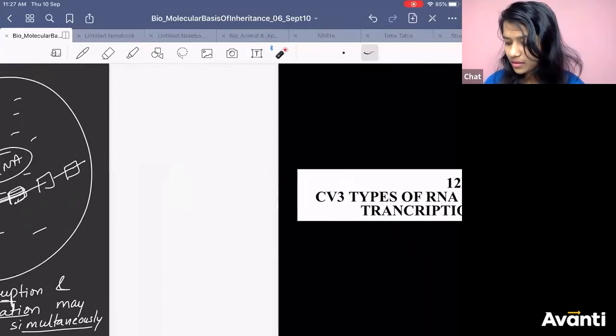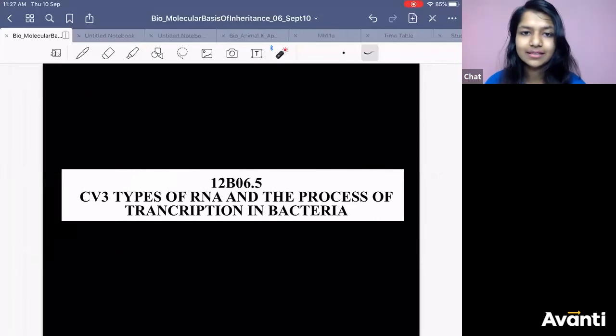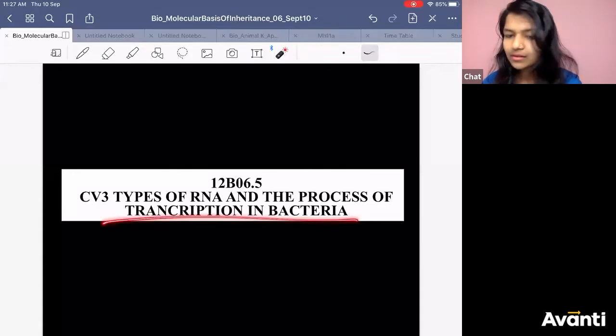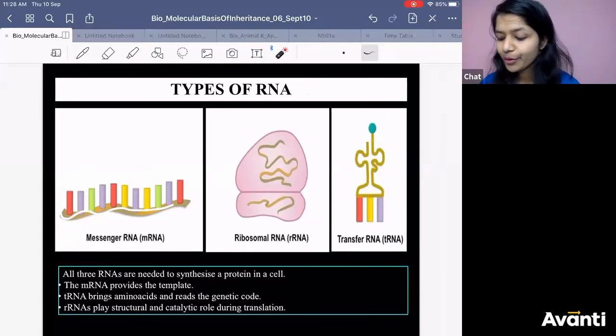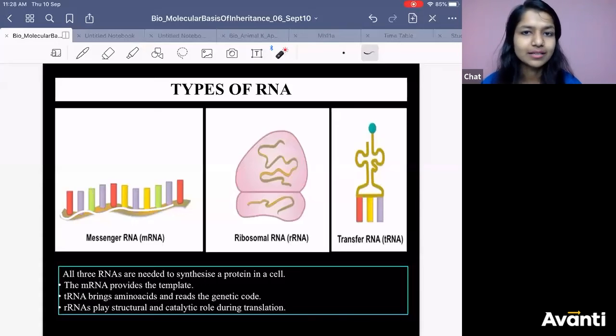Alright. So that is transcription, little differences between prokaryote and eukaryote. Now let us learn transcription in prokaryote.